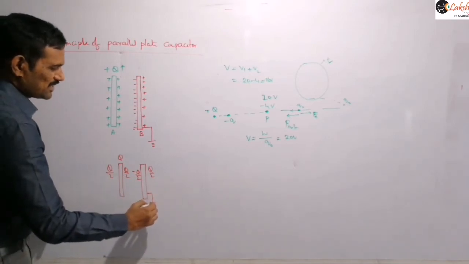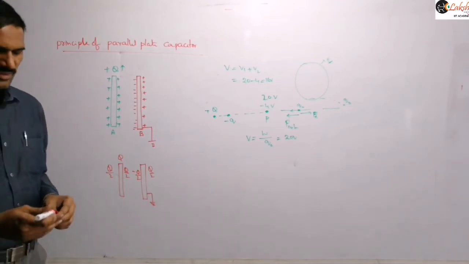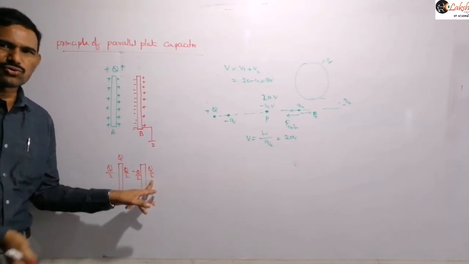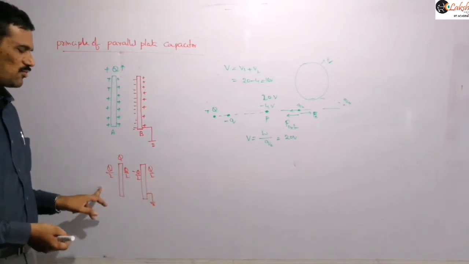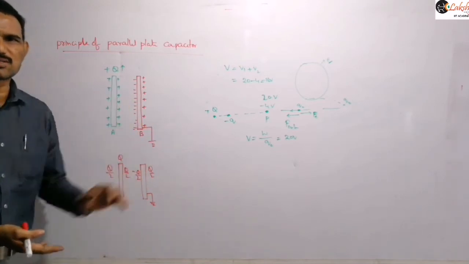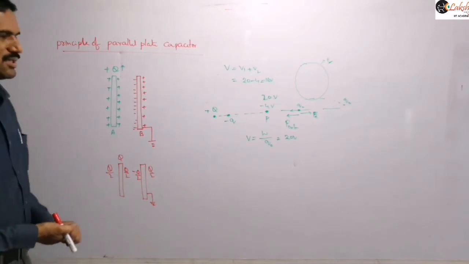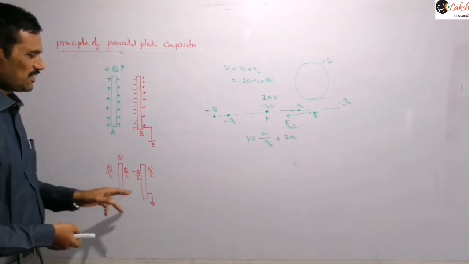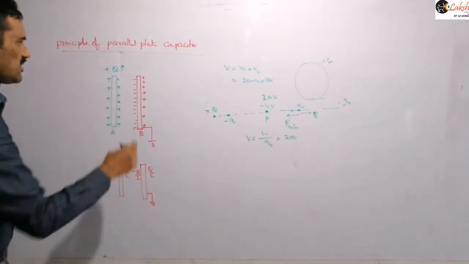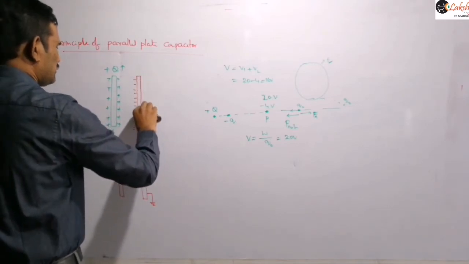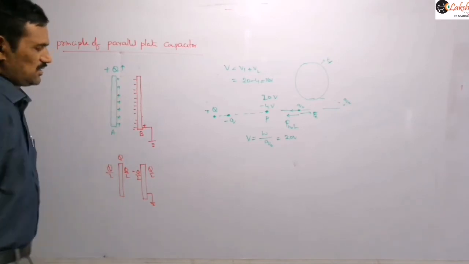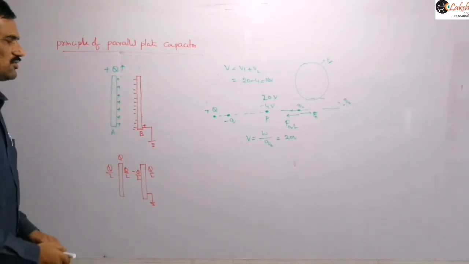Now if one of the plates is connected to the ground, then what will happen? The total charge on the outermost surfaces will disappear, that is, it will flow to the ground. That means the charge on the outermost surfaces, Q by 2 and Q by 2, will flow to the ground. This type of problem we already discussed in parallel plates in the Gauss law application. So the same thing will happen here. That means after grounding, no charge will exist on the outermost surfaces. So similarly on this side also, no charge will be present after connecting it to the ground.